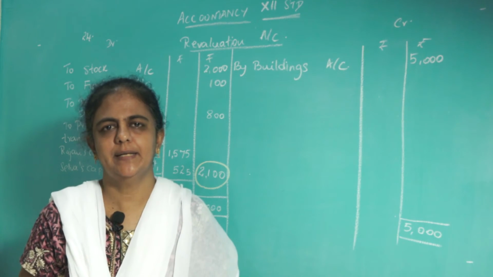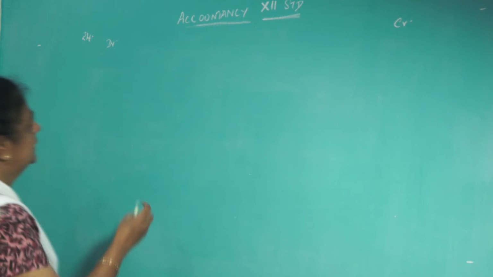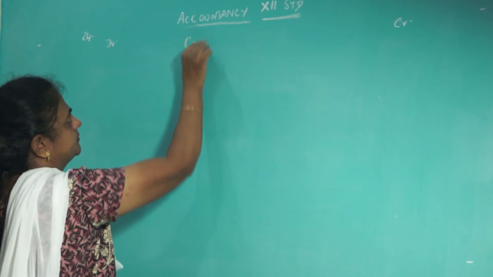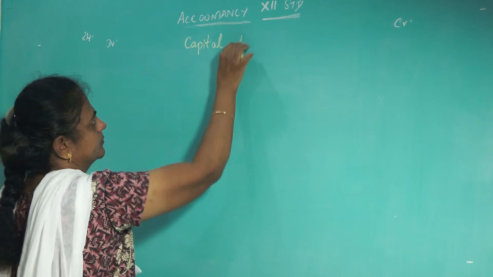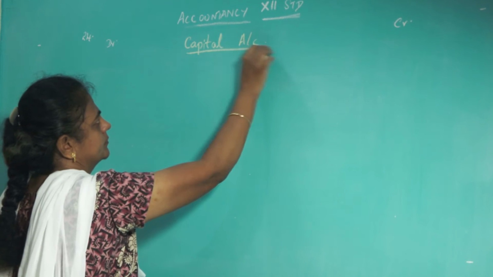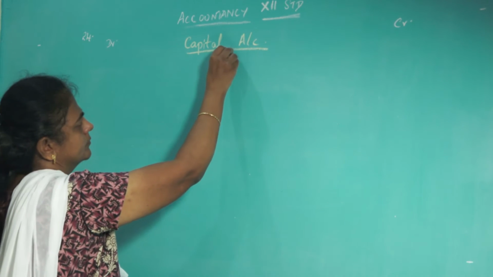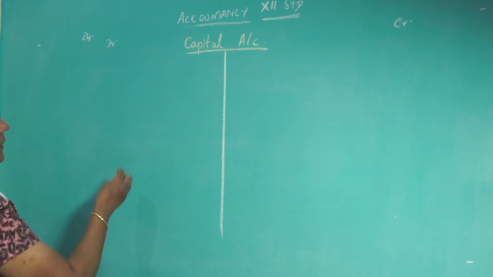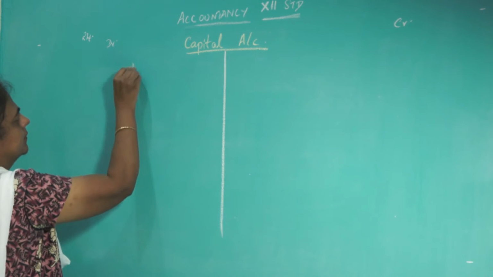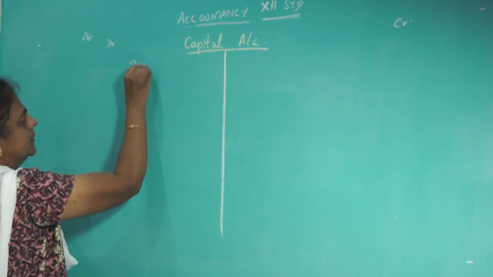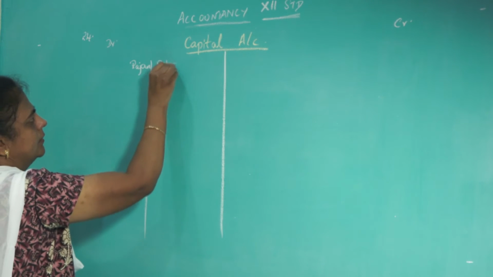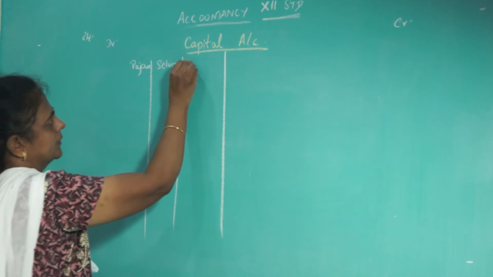Next, what is asked? You are asked to prepare the capital account. Three partners are there: Rajan, Selva, Ganesan.